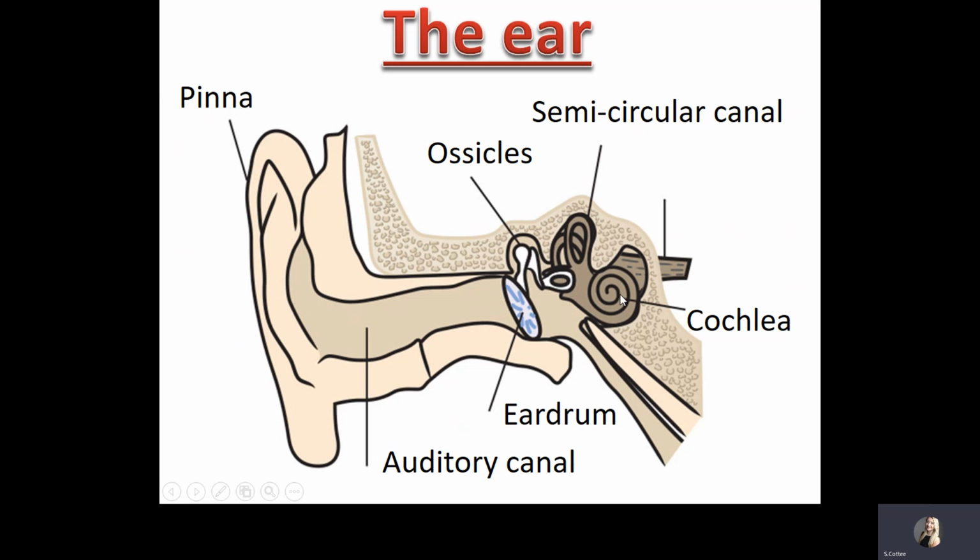In the cochlea, there are tiny little hairs which vibrate. And when they vibrate, they turn those vibrations into an electrical signal which gets sent down the auditory nerve. This is the nerve which is connected to the brain, which will be able to translate those vibrations into a sound that you hear. Just like the eardrum, the little tiny hairs in the cochlea can get damaged as well.